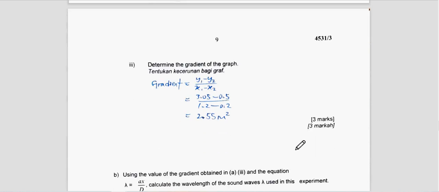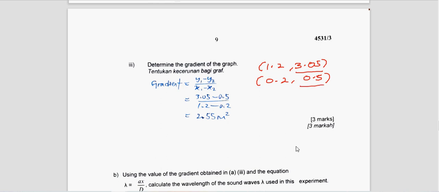So just now we have the coordinate of 1.2, 3.05, and then the other coordinate is 0.2, 0.5. Right, so the change in the y-axis will be 3.05 minus 0.5 here. Okay, this is correct. And then for the horizontal axis will be 1.2 minus 0.2.